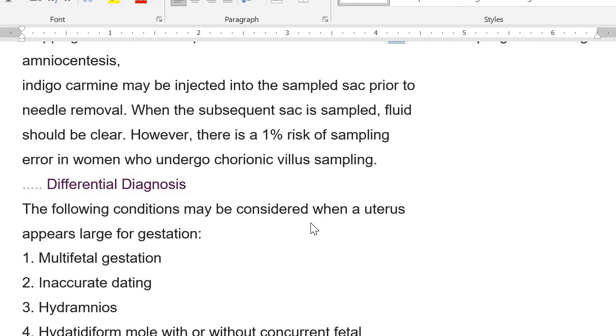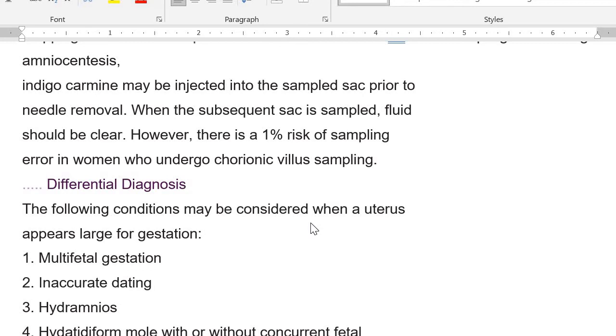You will know from which twin you have taken the sample, so the mistake will not occur. But the point is that two consultants should do all of these procedures, and it should be done under ultrasound guidance. Then you should remember the main points about amniocentesis: it should be done after 15 weeks. If we do it before 15 weeks, it is called early amniocentesis, and that is associated with higher risk.